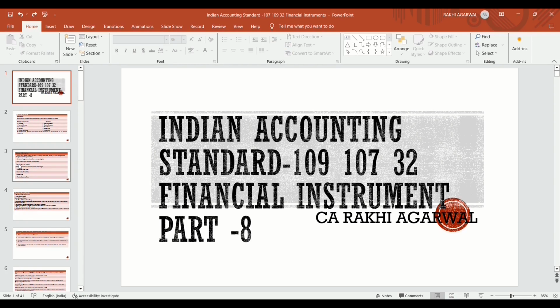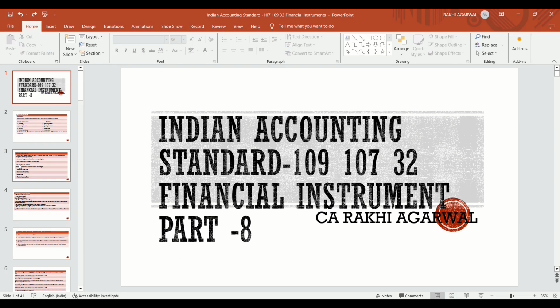Then we had also discussed situations like how it is to be accounted in case of compound financial instruments, and in case of early redemption. Then we discussed transactions of non-financial instruments and transactions of financial instruments. We had discussed various topics related to financial instruments, and some more topics are left yet to discuss.